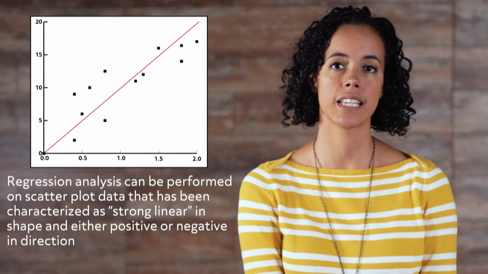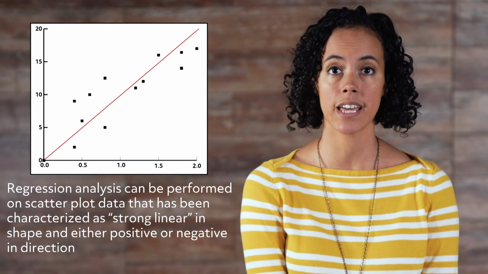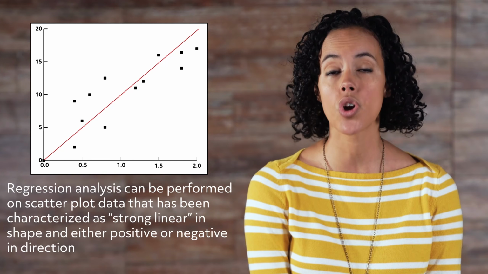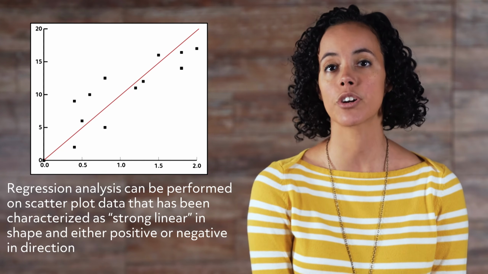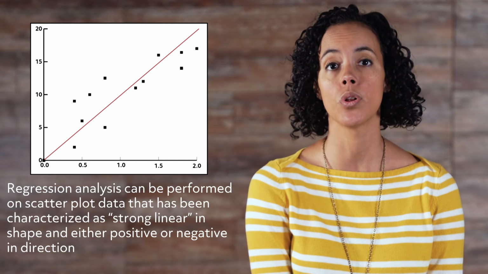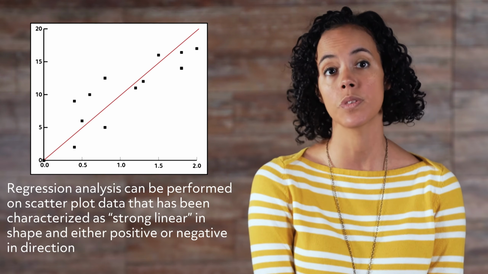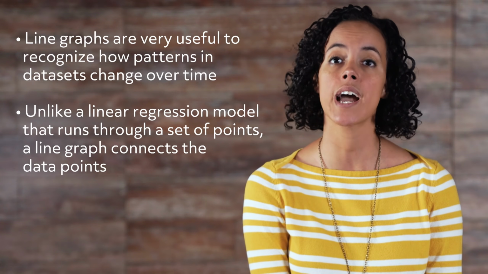Regression analysis can be performed on scatter plot data that has been characterized as strong linear in shape and either positive or negative in direction. This regression line serves as a predictive model only for estimating other points of interest within the range of the data set. Line graphs are very useful to recognize how patterns in data sets change over time.